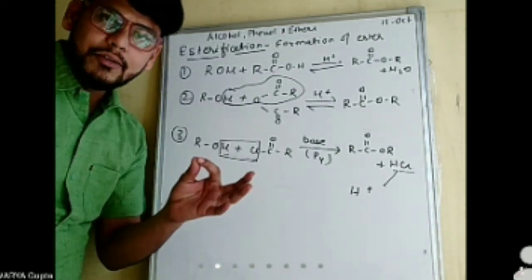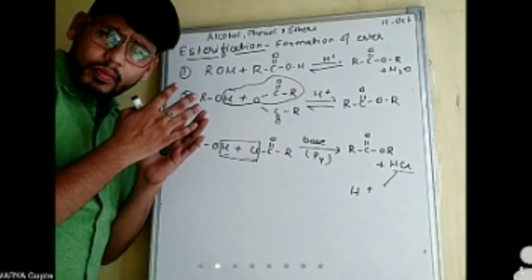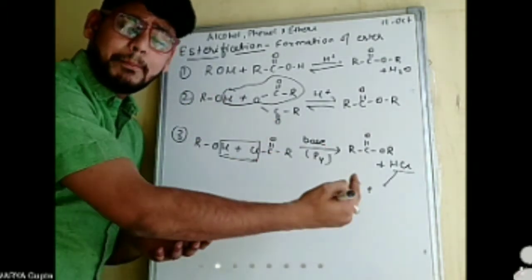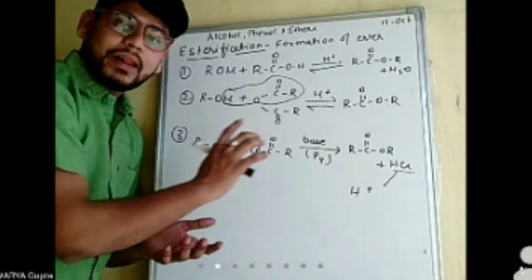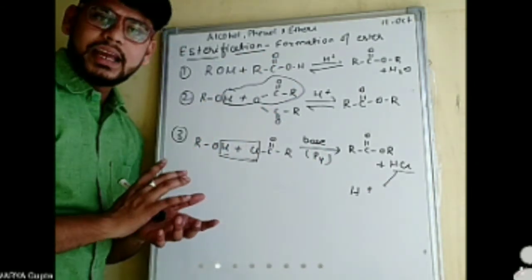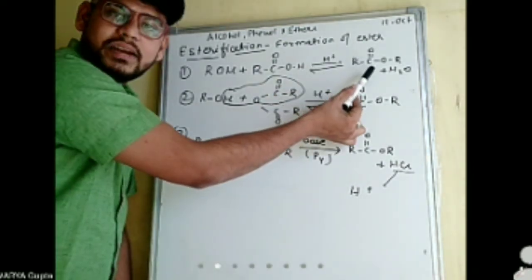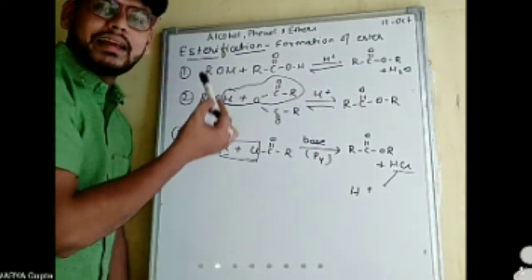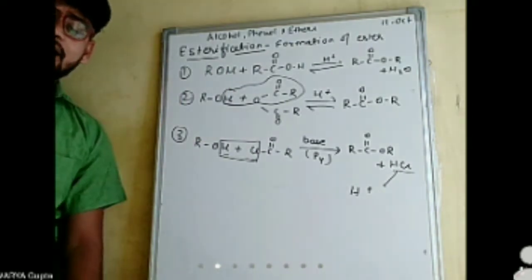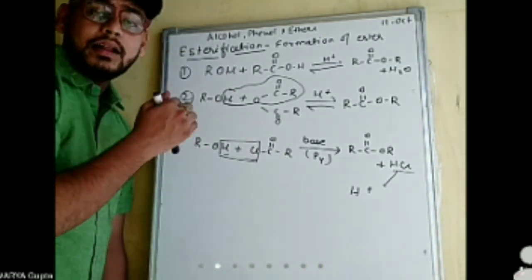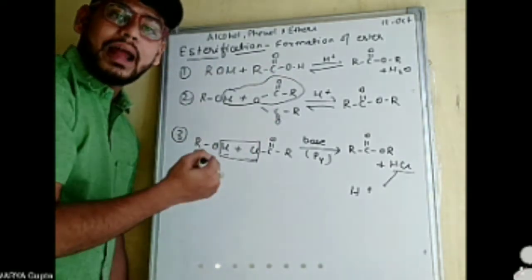The reaction will have a tendency to shift in the backward direction because of the presence of H plus ion. Since it is a reversible reaction, if there is excess of H plus ion, this species can also interact with this H plus ion and again result in the formation of these reactants, alcohol and acid or acyl halide.